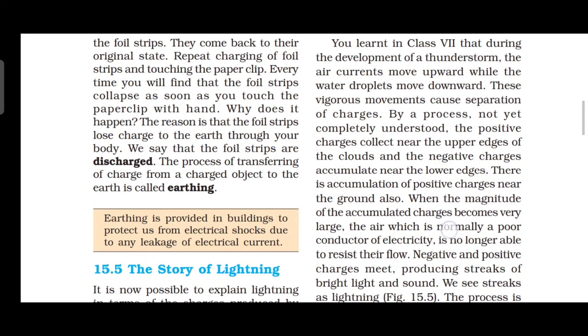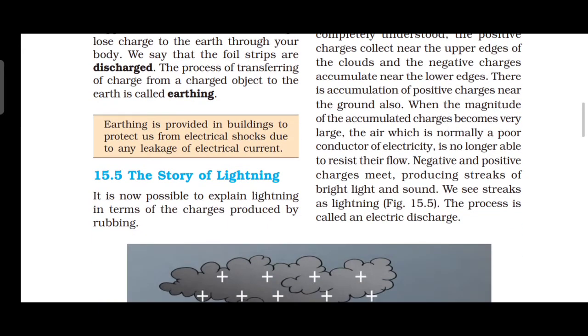Okay, then the story of lightning: where does lightning come from? In the rainy season, during the development of a thunderstorm, the air currents move upward while the water drops move downward.